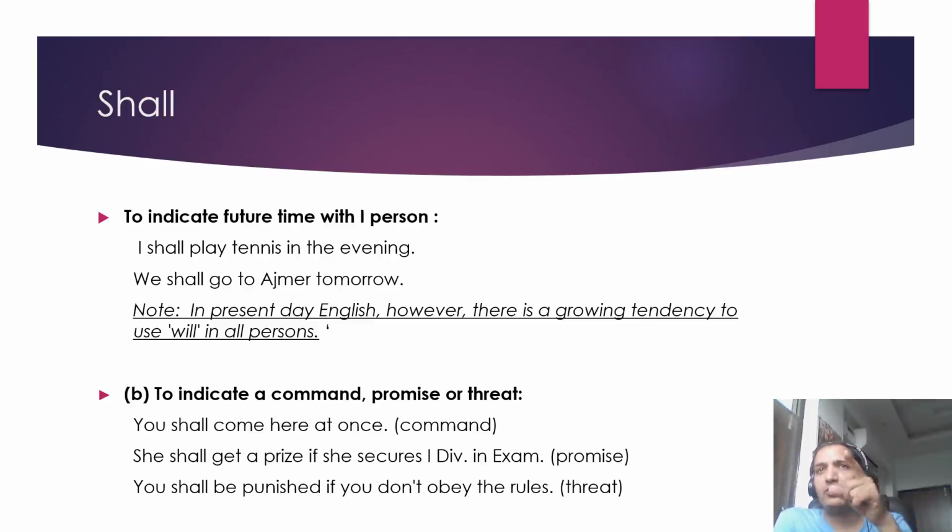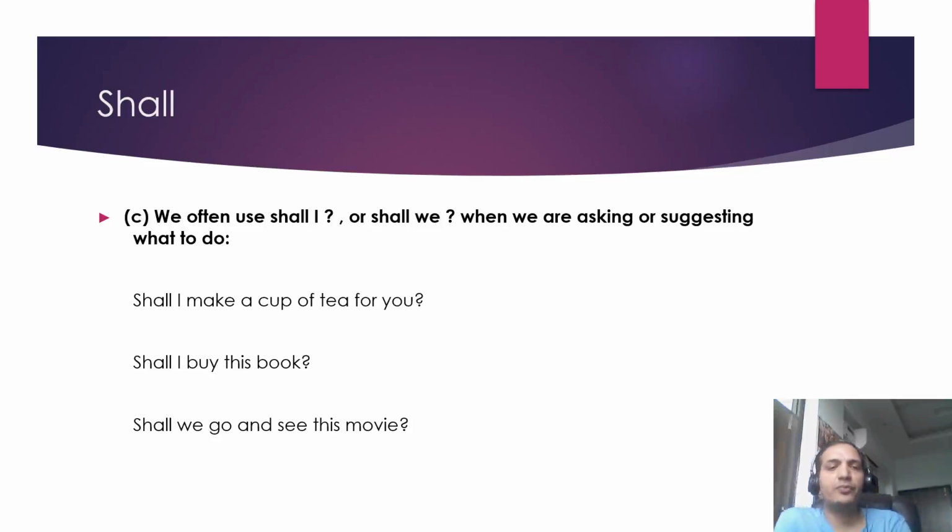You see someone and you tell him, you shall come here at once. It's a command. You promise someone, she shall get a prize if she scores first division in the exam. This is a promise. Shall can also be used to give some threat. धमकी भरा, आपको कुछ बोलना है, किसी को धमकी देनी है. You shall be punished if you don't obey the rules. That's a threat. आपकी threat हो जाती है.